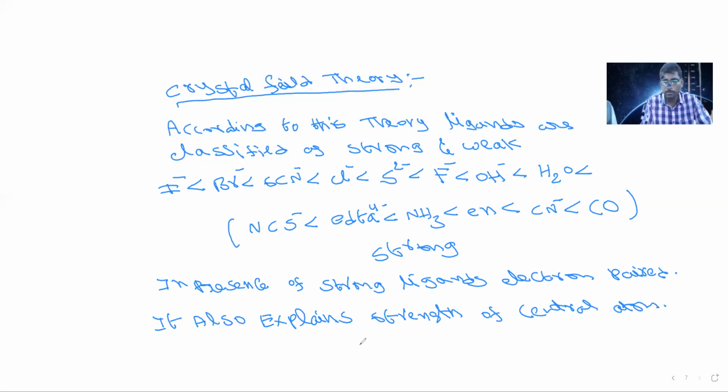So the central atom is a d block element. Whenever a d block element is forming complexes, we know that d orbitals are five orbitals. All these five d orbitals can be split into different energies when forming complexes. That splitting is called crystal field splitting. So this theory not only explained the ligand, it also explained the central atom.